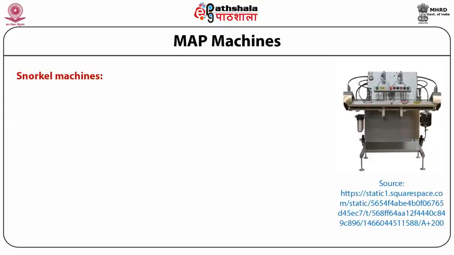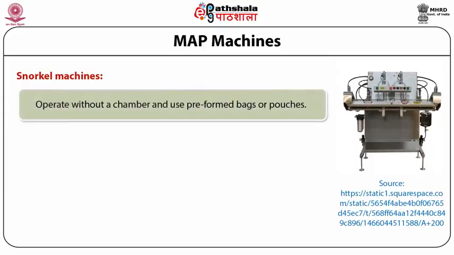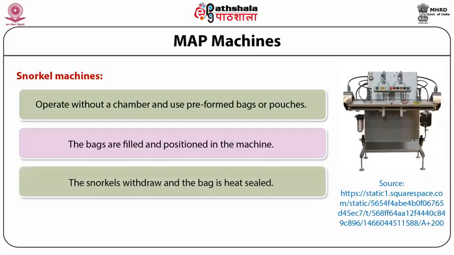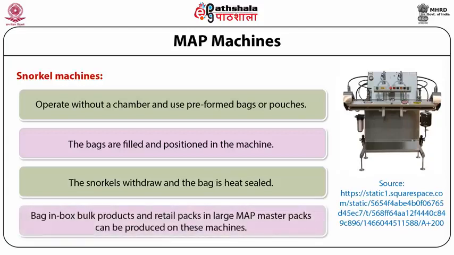Snorkel machines. They operate without a chamber and use preformed bags or pouches. The bags are filled and positioned in the machine. The snorkel is introduced into the bag, draws a vacuum, and introduces the modified atmosphere. The snorkels withdraw and the bag is heat sealed. Bag-in-box, bulk products, and retail packs in large MAP master packs can be produced on these machines.